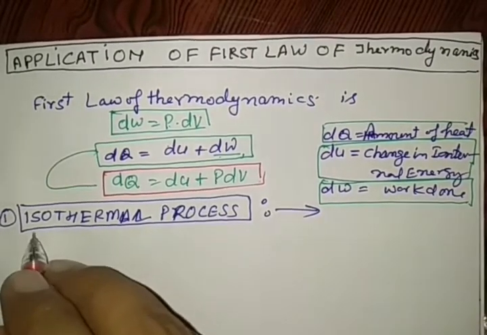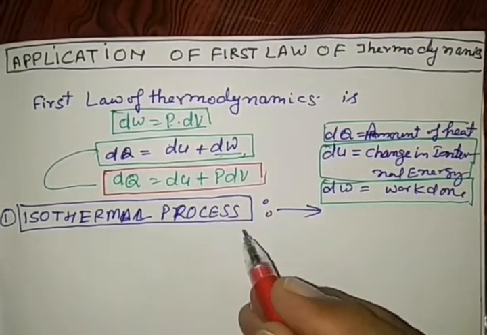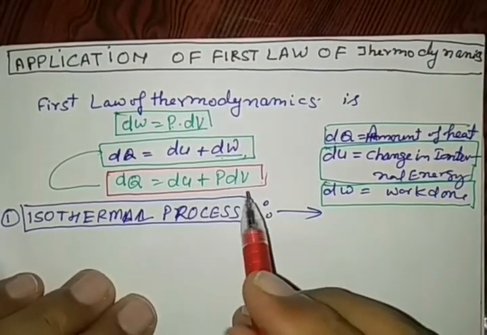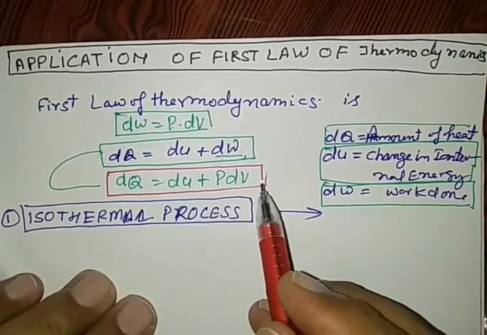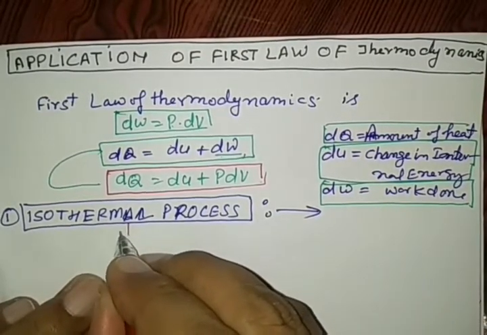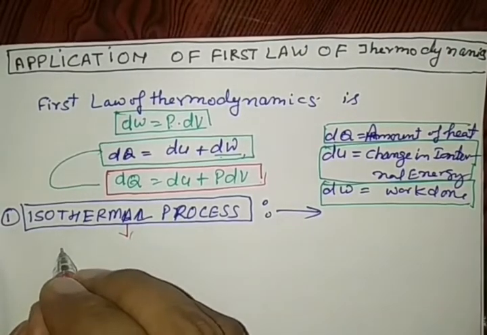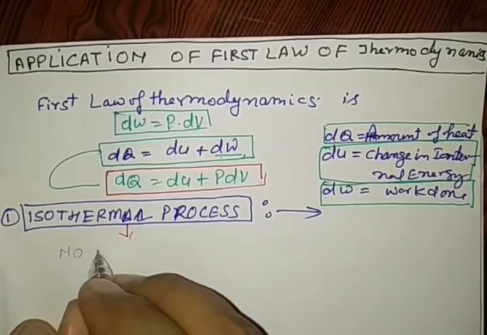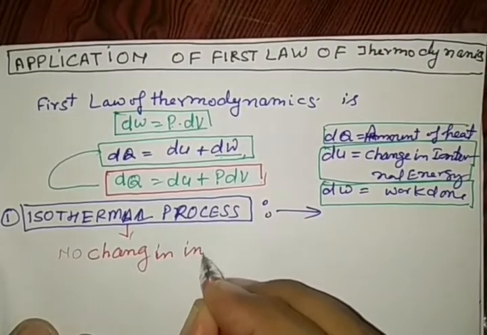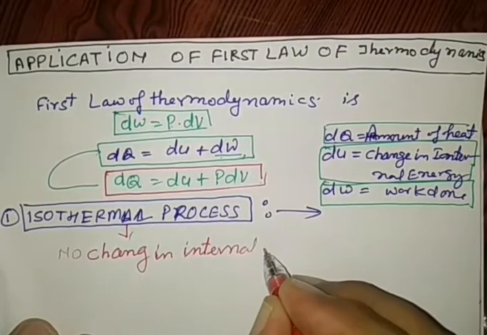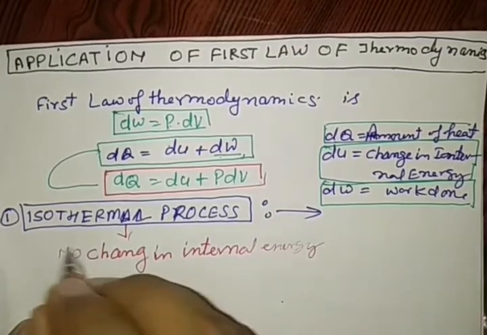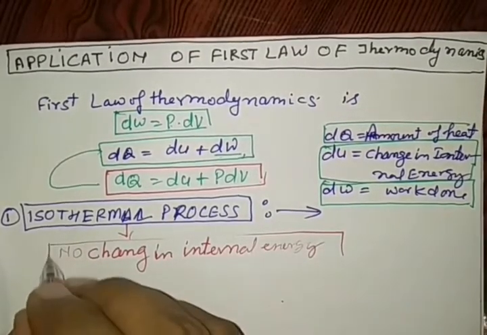First of all, we are going to see the isothermal process. If a thermodynamical process takes place, surely the first law of thermodynamics will apply. In an isothermal process there is no change in internal energy.